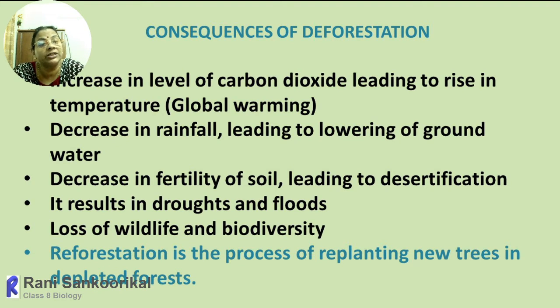So what will be the next option? How can we bring it back to normal? That term is called reforestation. Reforestation is the process of replanting new trees in the depleted forest. So in that place, we can plant more and more plants and trees. So then automatically we can bring this deforested area back into a forest area.